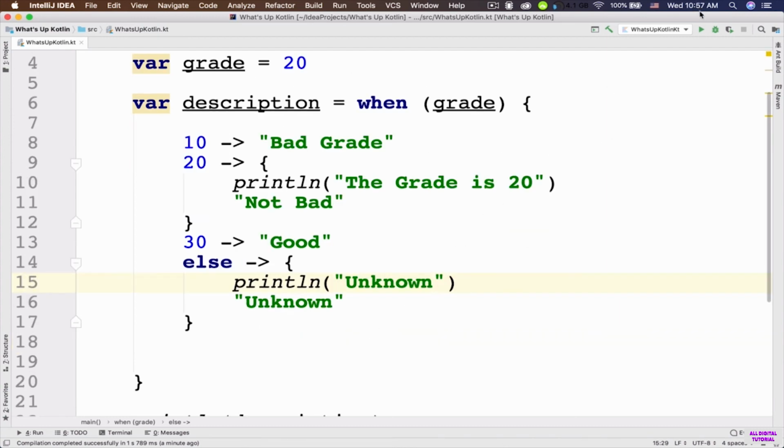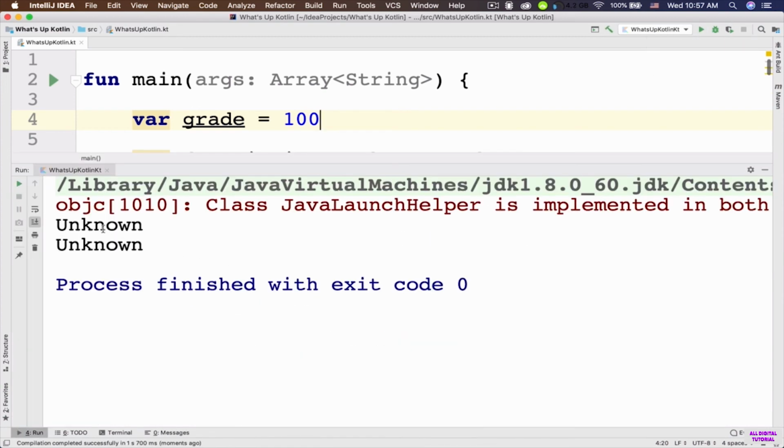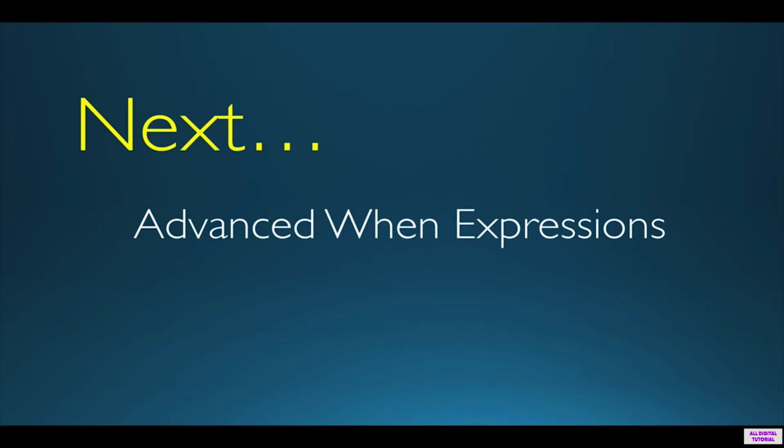So let's go ahead and run the app. So now let's change the grade to, for example, 100. Now the else block is going to be executed. So let's run the app. First it is going to output the unknown, and then it is going to output the returned unknown. Hopefully that makes sense. In the next tutorial, we are going to learn about advanced when expressions in Kotlin. I look forward to seeing you next.